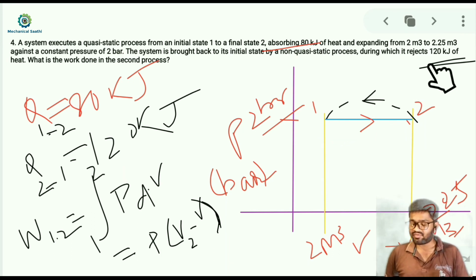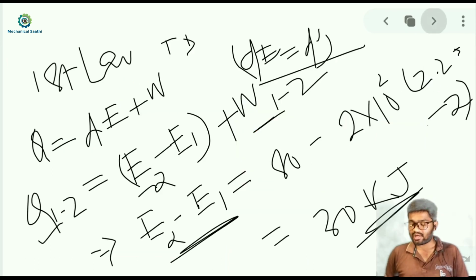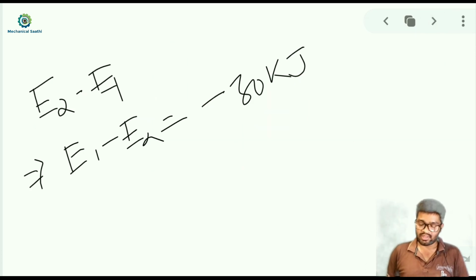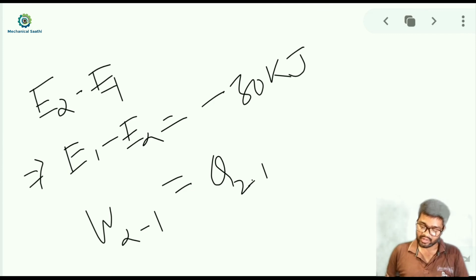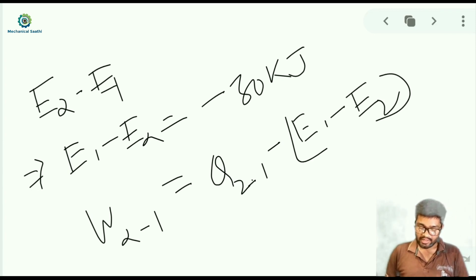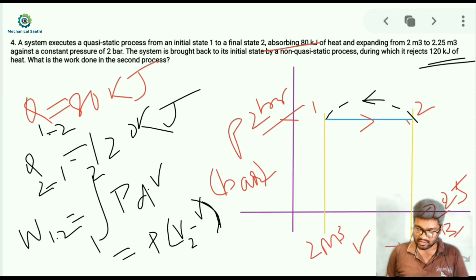And the heat interaction is given as 120 kilojoule. So simply we can calculate the net work done during the 2 to 1 process. W21 will be equal to Q21 minus (E1 minus E2). Q21 is being rejected from the system, so we have to take it as negative.